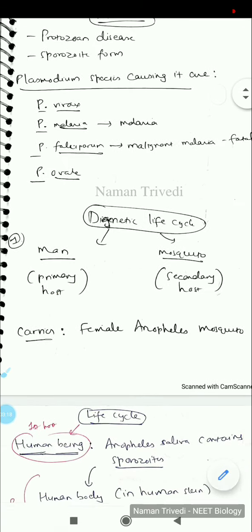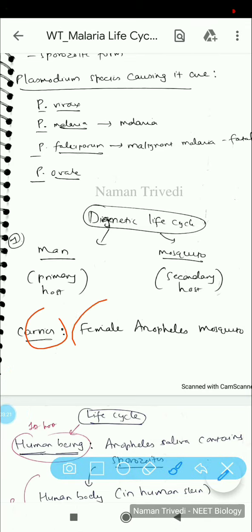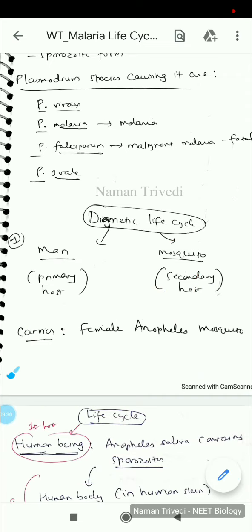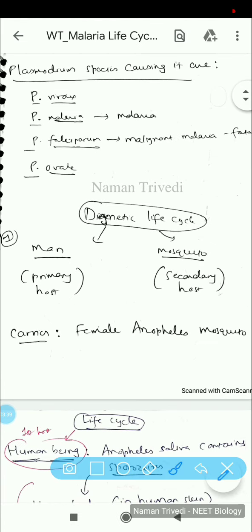The carrier for this is the female Anopheles mosquito, which is the secondary host. Keep that in mind. Now you should know one thing: this female Anopheles mosquito doesn't have any personal vengeance with us. So why does it bite humans? Also, you should know that mosquito belongs to Arthropoda, so mainly insects or arthropods. In this case, mainly the female is the one which bites.